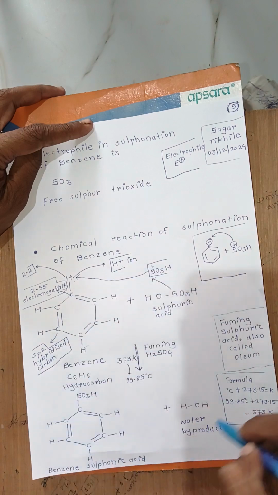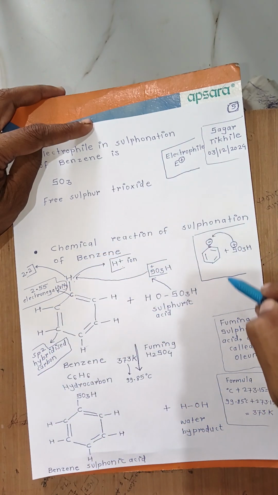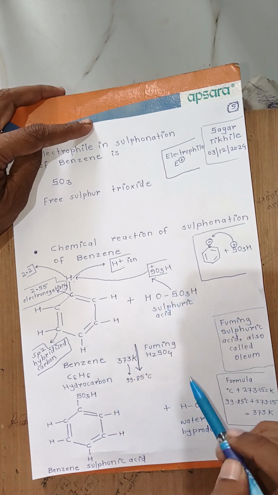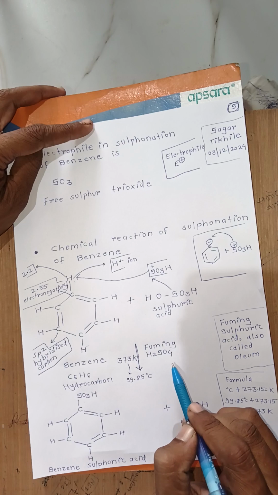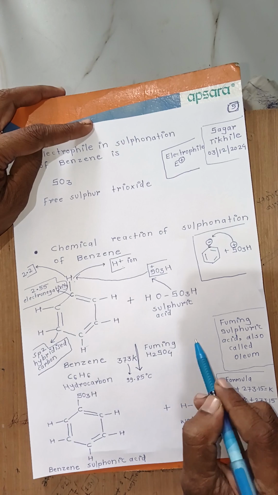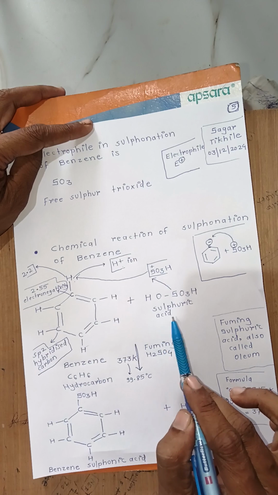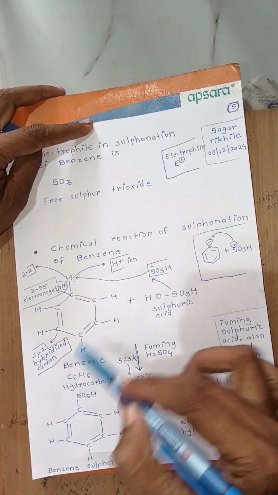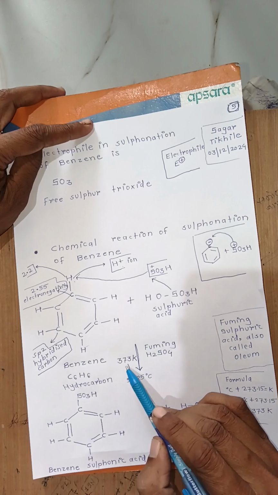In this way, the whole sulfonation of benzene reaction happens. Also, I already explained to you the meaning of fuming sulfuric acid. Fuming sulfuric acid is the mixture of sulfuric acid with sulfur trioxide molecule. This is formed during the reaction, as well as